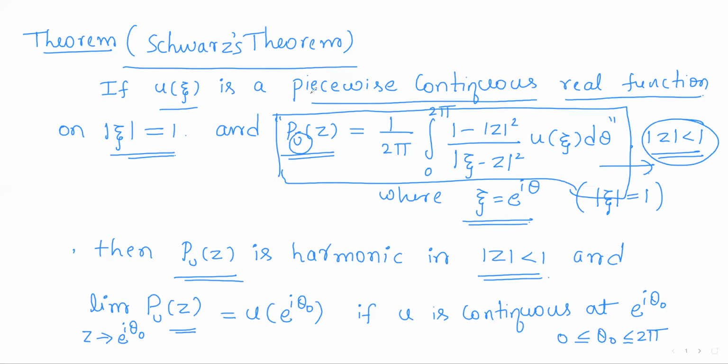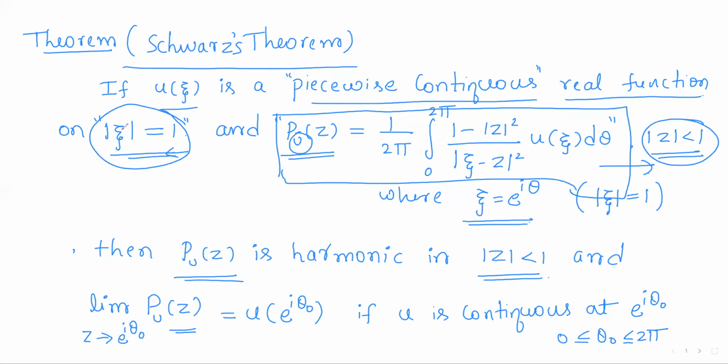And u is given to be piecewise continuous. Piecewise continuous on the closed circle mod xi equals 1 means it is continuous on this circle except for finitely many points, or in other words, u of xi has finitely many discontinuities on this circle, right?